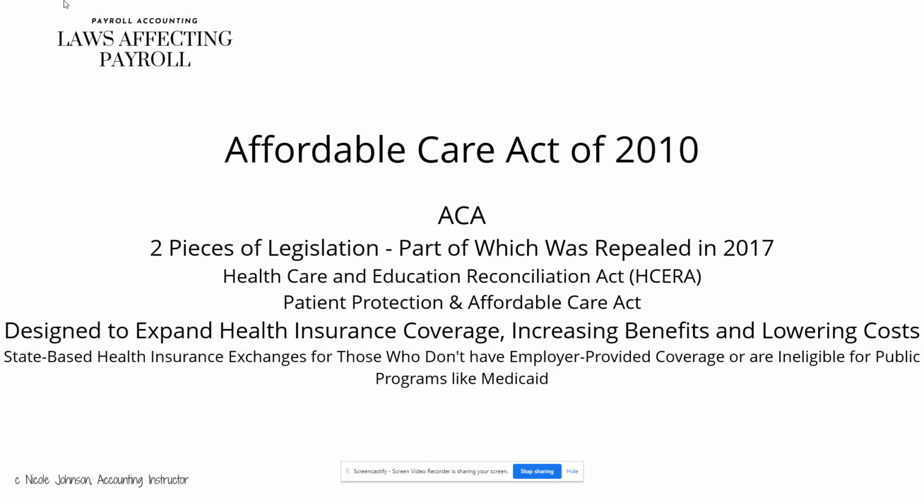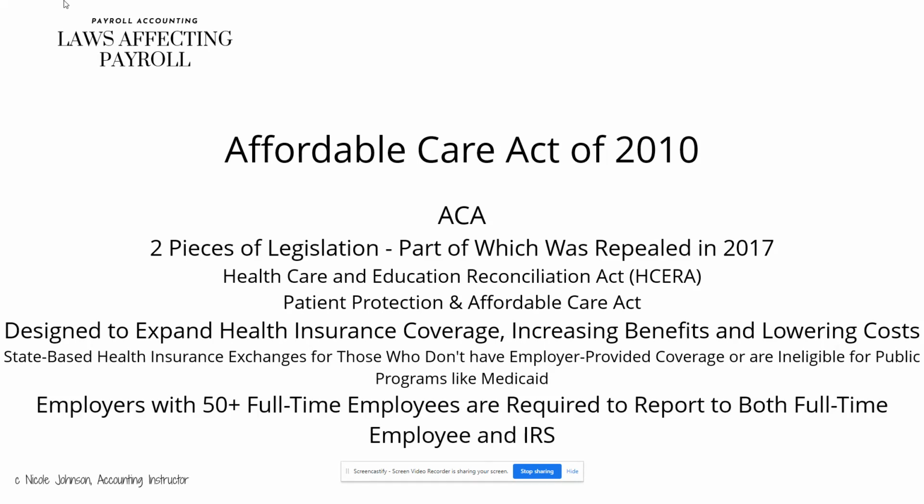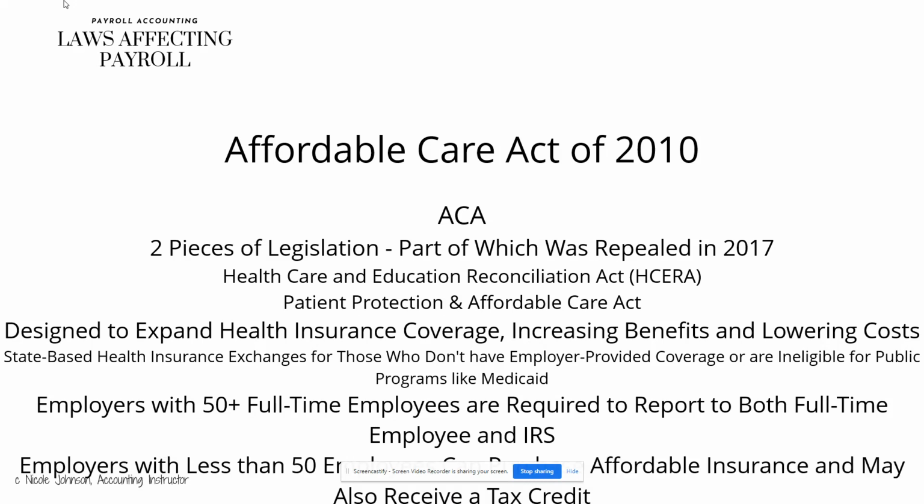It created state-based health insurance exchanges for those who don't have employer-provided coverage or are ineligible for public programs like Medicaid. Employers with 50-plus full-time employees are required to report to both full-time employees and the IRS. Employers with less than 50 employees can purchase affordable insurance and may also receive a tax credit.